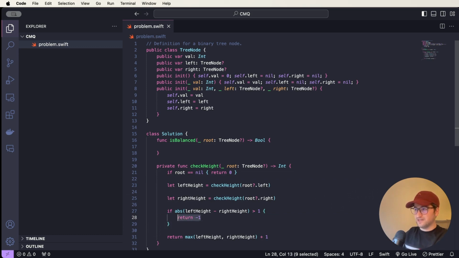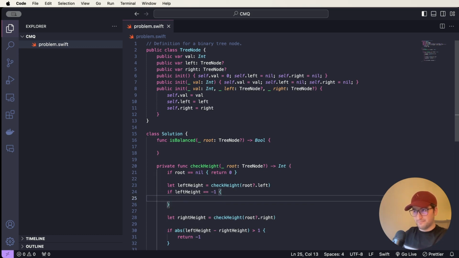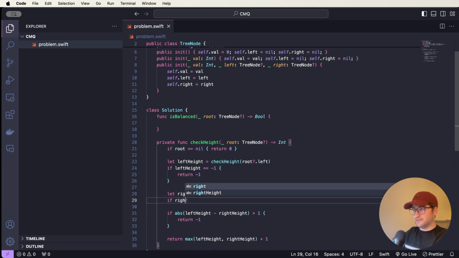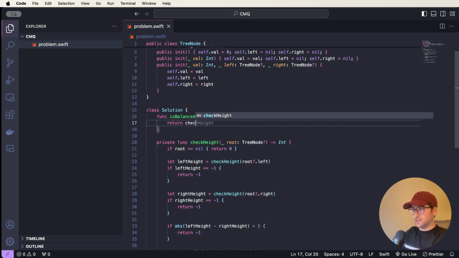And since we are returning -1 here, we can add this check for the left height and right height as well. If leftHeight is equal to -1, this means this is not a balanced binary tree, and we can return from this function. And same thing for the right height. If rightHeight is equal to -1, return -1. And to calculate whether a tree is a balanced binary tree or not, we can return checkHeight for root, and this value should not be -1, right?